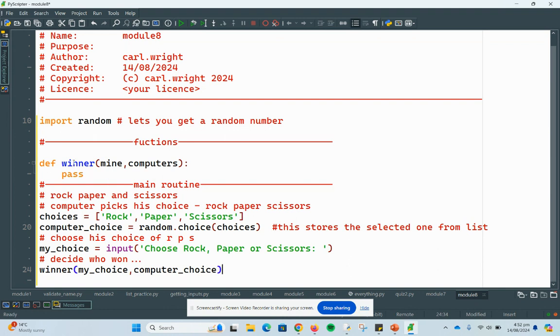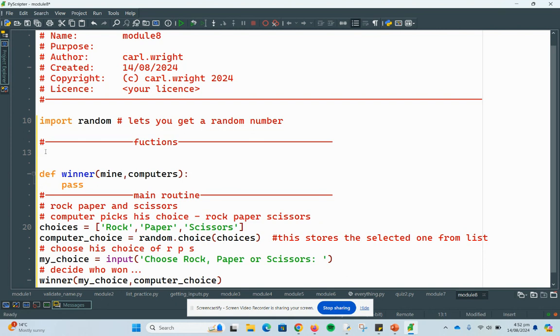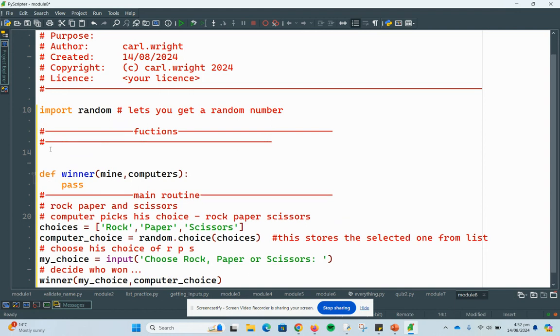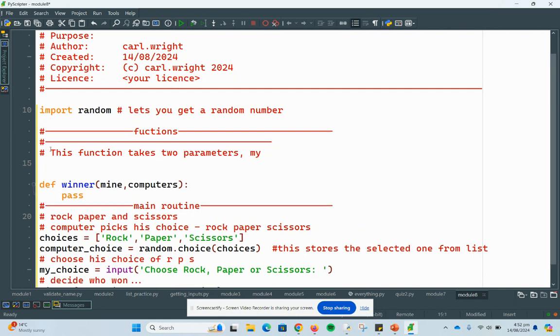Okay, and now it's going to come up here and it's going to run. Now here's where our achieve level comments, which we've been doing, can be turned into better ones like merit and excellence. So I'm going to put a block comment above my function, and I'm going to explain this function. I could say this function takes two parameters. My choice.